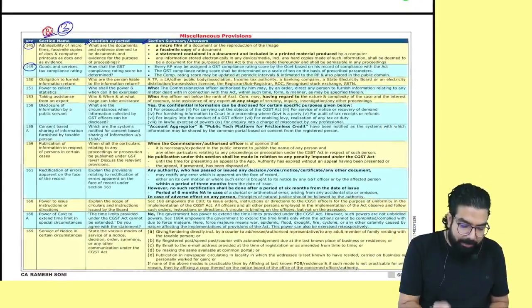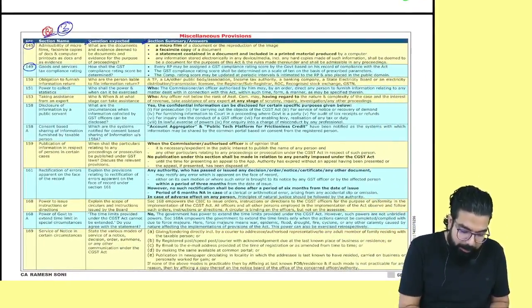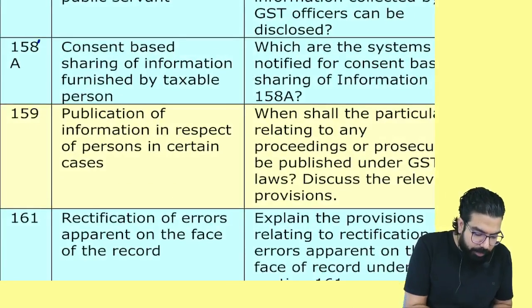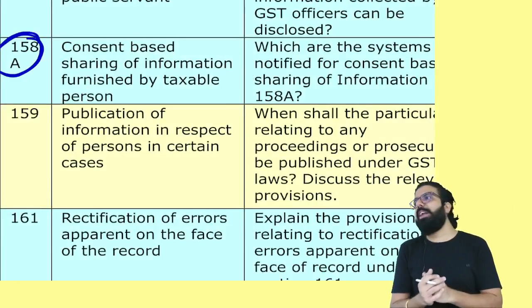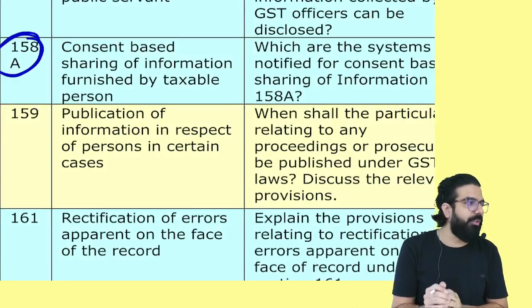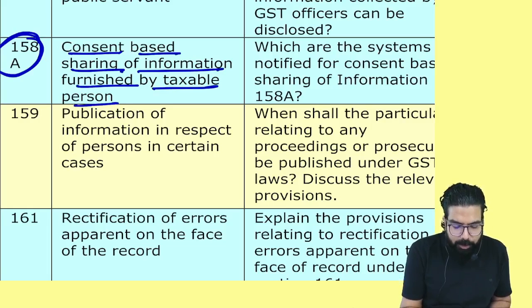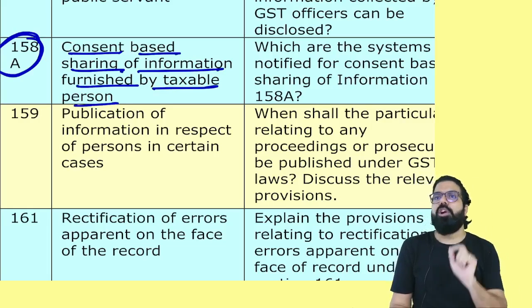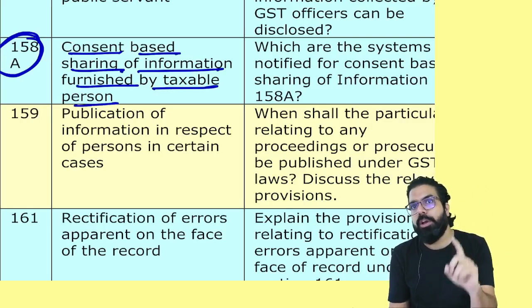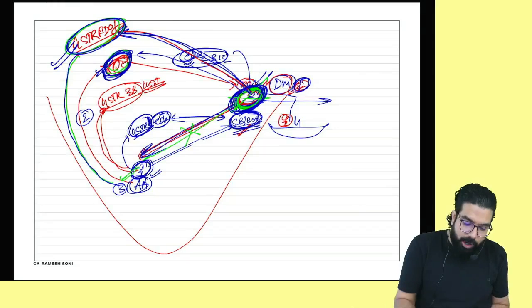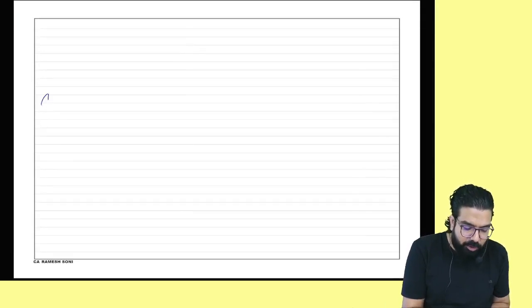But still, I will tell you which point is the amendment which I want to teach also. Section number 158A talks about consent-based sharing of information furnished by a taxable person. You tell me one thing: your GSTR 1 details, your GSTR 3B details, which you have filed on gst.gov.in.